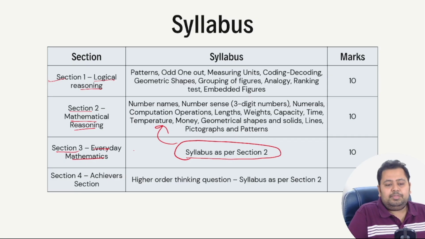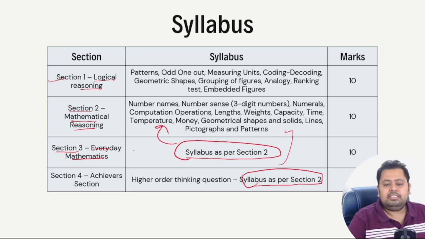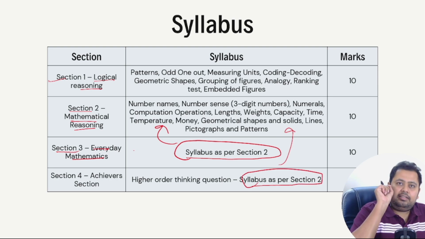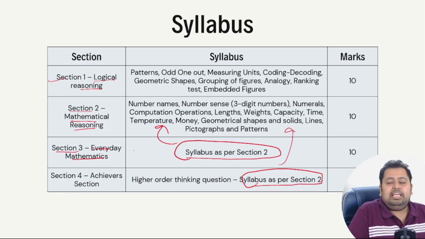Section 4 is the achiever section. Here, higher-order thinking questions, syllabus as per section number 2. Again, the syllabus is the same, but the type of question will be a notch higher, and each question would carry 2 marks, right?